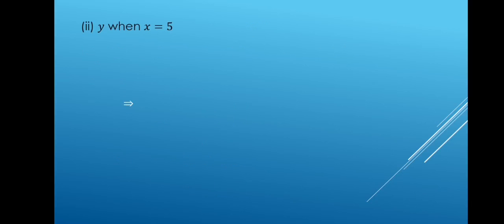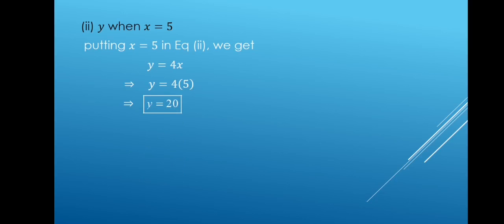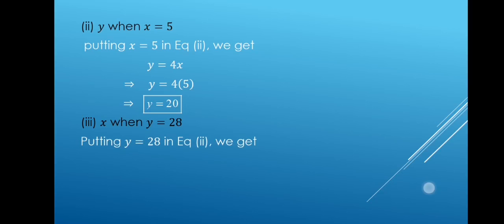So part 2 of question number 1 is find y when x is equal to 5. Putting x is equal to 5 in equation number 2, which was y is equal to 4x, we get y is equal to 4 into 5, which becomes y is equal to 20. Part 3 is we have to find x when y is equal to 28. So putting y is equal to 28 in equation number 2, we get 28 is equal to 4x. So x is equal to 7.